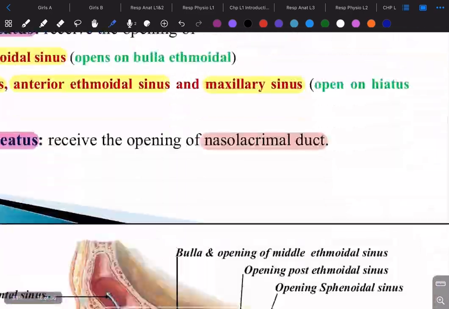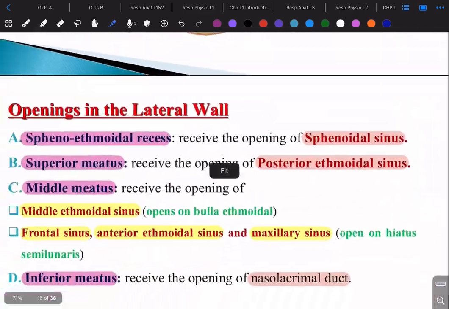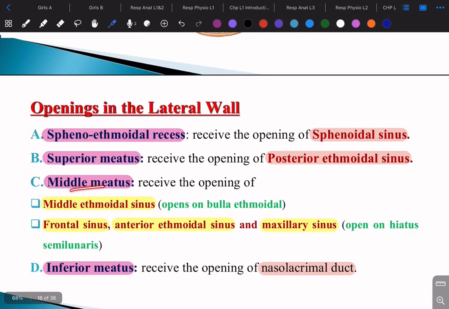تمام? Then we have the middle meatus اللي هو underneath, which one? Underneath the middle, اللي هو the middle concha. What goes in there? Everything else. الميدل ethmoidal sinus, الفرونتال sinus, الانتيريور ethmoidal sinus, والماكسيلاري sinus. كلهم بيدخلوا وين؟ في الميدل. تمام؟ So the middle has everything.